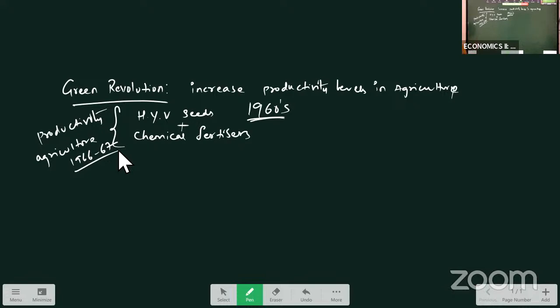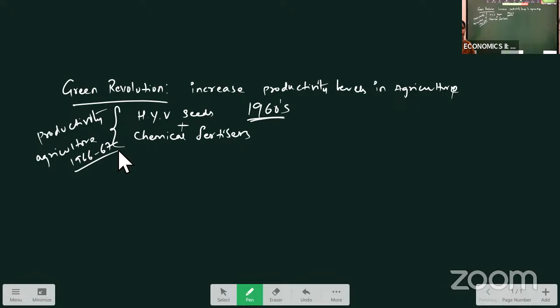Why they introduced this one? Because during 1950s, immediately after India got independence, our food grain production was not sufficient to the increasing population. And when we are importing the food grains from other countries, 200% of tax were charged on the food grain import. So with which our economy was going into recession. Money was not sufficient to import the goods at that much higher rate. So government has introduced the concept of high yield variety seeds.